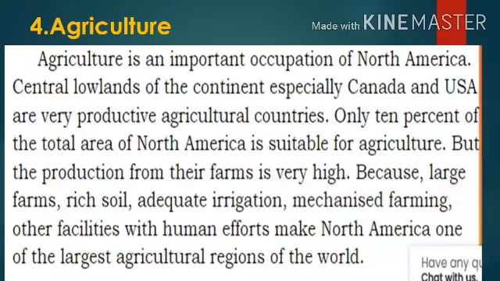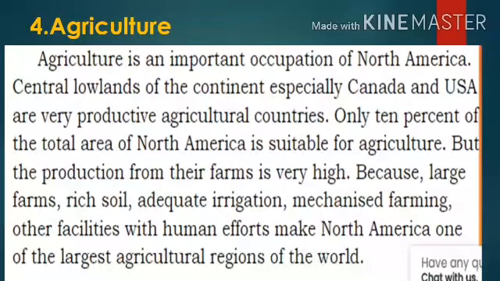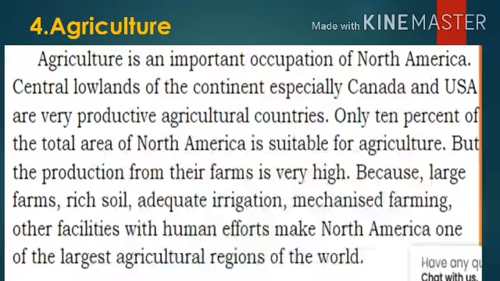They use large farms, always rich soils, and adequate irrigation, meaning water supplies are more. Their population is less, so they will not get labor, so that's why they have to use a mechanized system, like a scientific method for farming. So this is called mechanized farming, and other facilities with human efforts make North America one of the largest agricultural regions of the world.